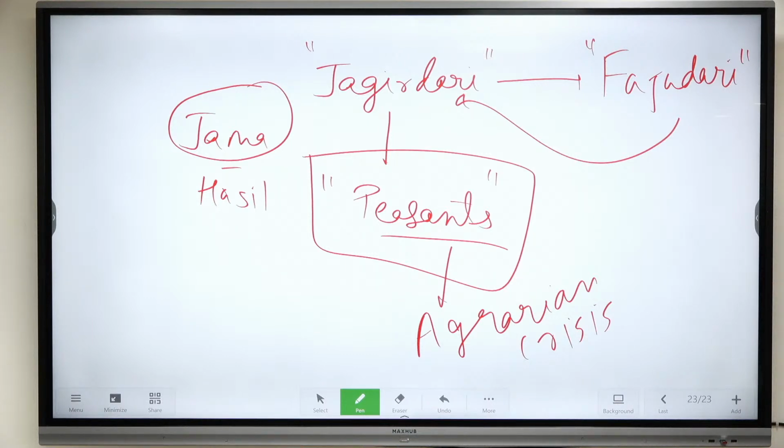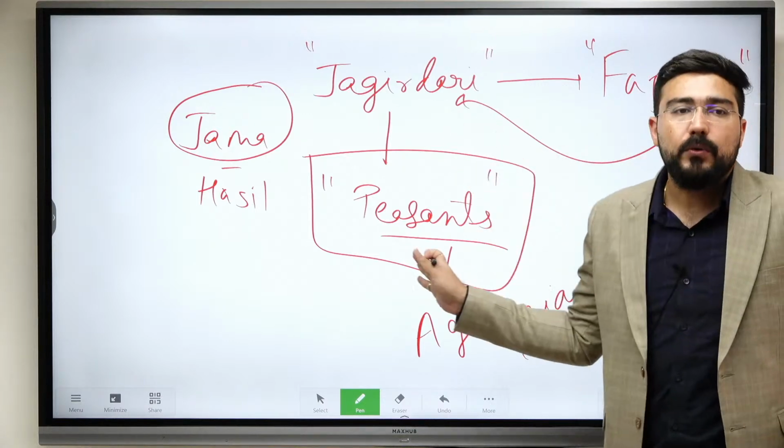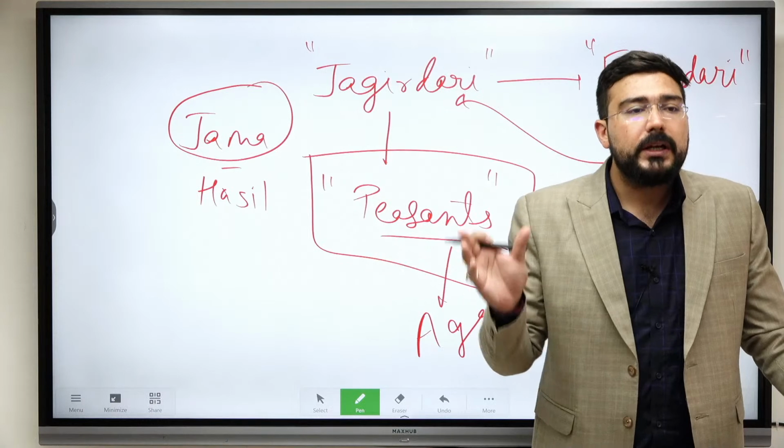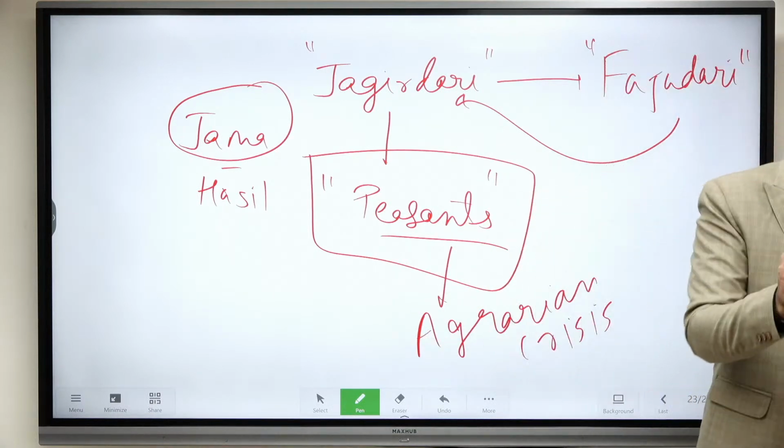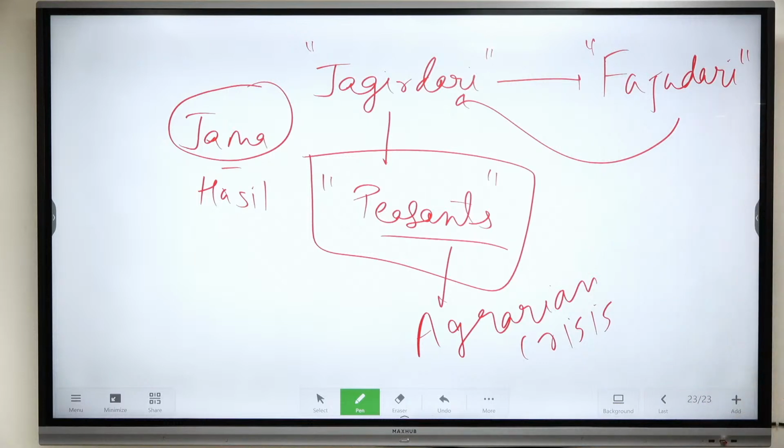This led to nobles' Jagirs being liable to be transferred frequently. Even now transfers happen. Because of which they could not develop any kind of loyalty towards the peasantry. And they would think whether the peasant would be able to do anything next year or not, because they are squeezing all the revenue. They did not find it necessary to follow a far-sighted policy of agricultural development. Since they were squeezing, it led to the agrarian crisis.